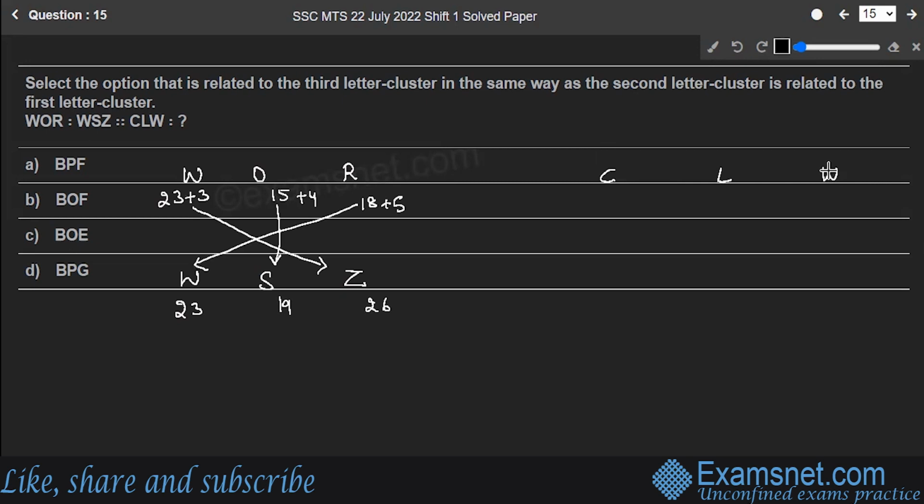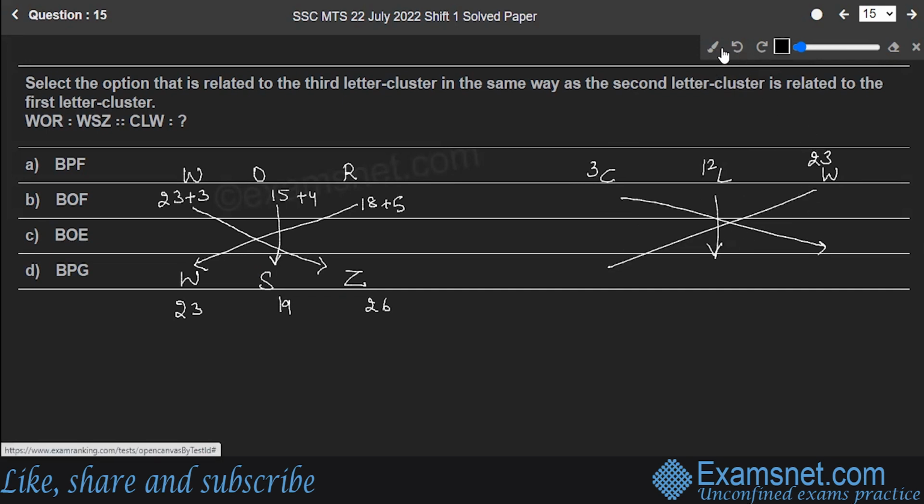What is the place value of C? That's 3. L is 12 and W is at 23. I have to find out what it will be mapped to. I'll use the same pattern logic.